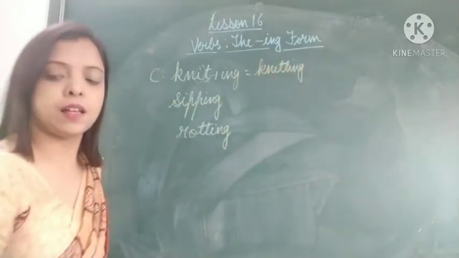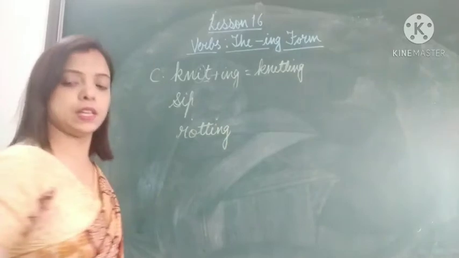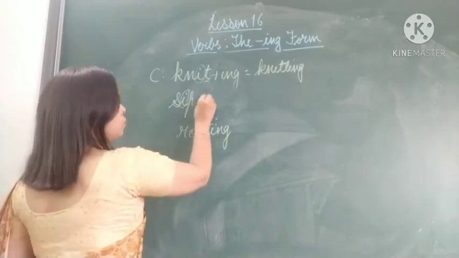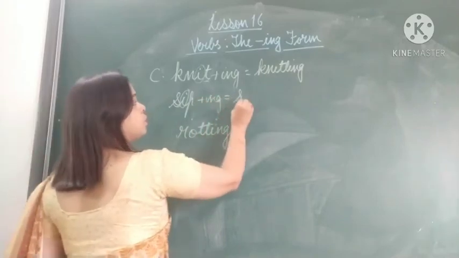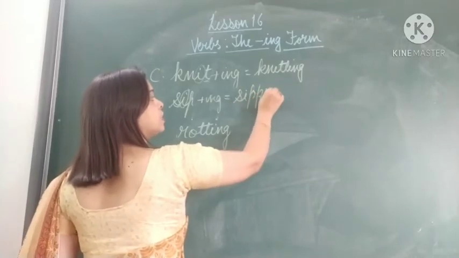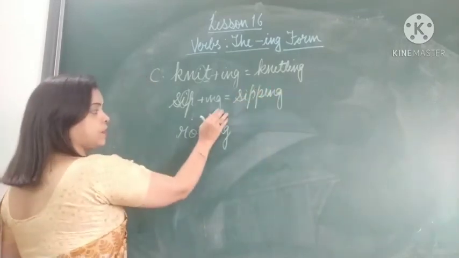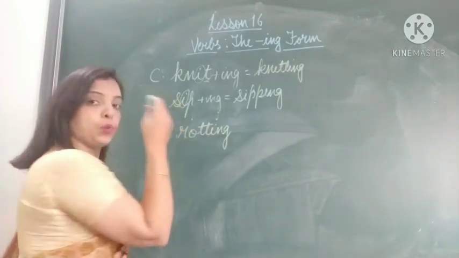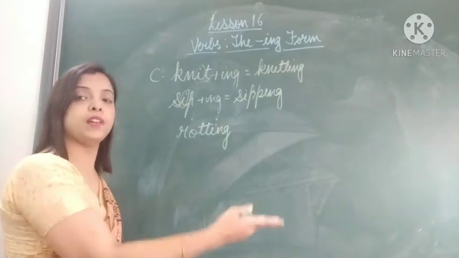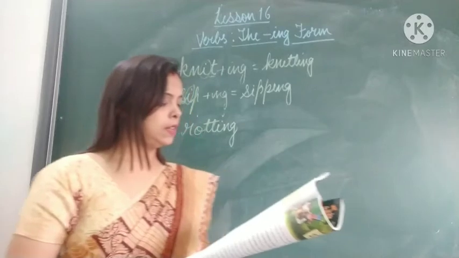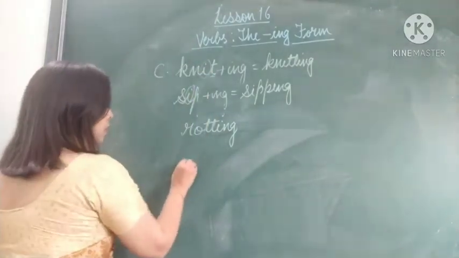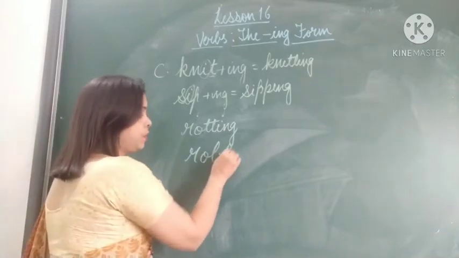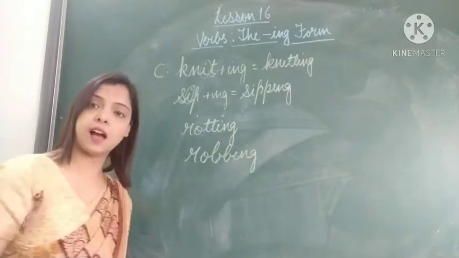If you take another example, sip, here also the last letter is P, and before that again I is there, a vowel. So when we want to add ing, we will double the last letter. Here also, rot is the word, and before T, O is there. O is a vowel, so we double the last letter and make the word rotting. Next is robbing. R-O-B, this is the word. Before this again a vowel is there, so we will double the last letter and then add ing.